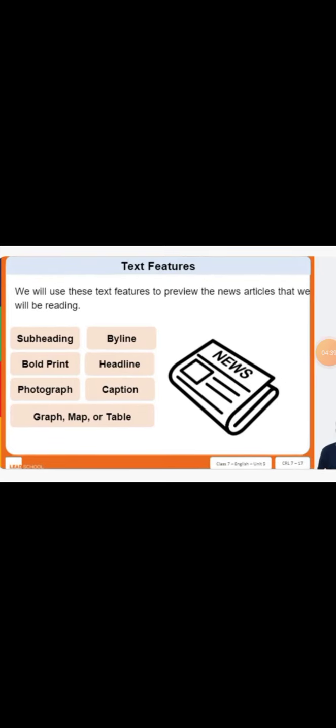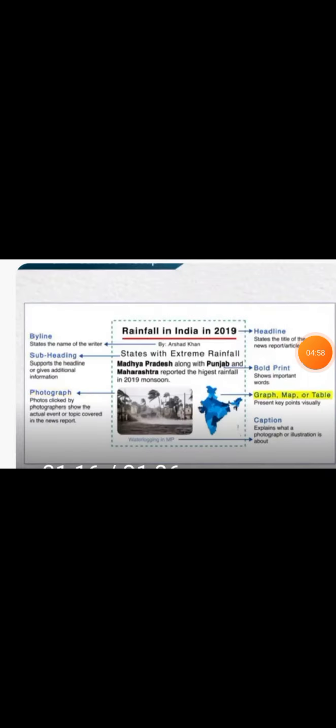So here are some text features. Whenever we want to write an article, we will use these text features to preview the news articles that we will be reading. The features are headline, byline, subheading, bold print, photograph, caption, and graphs, maps or labels.